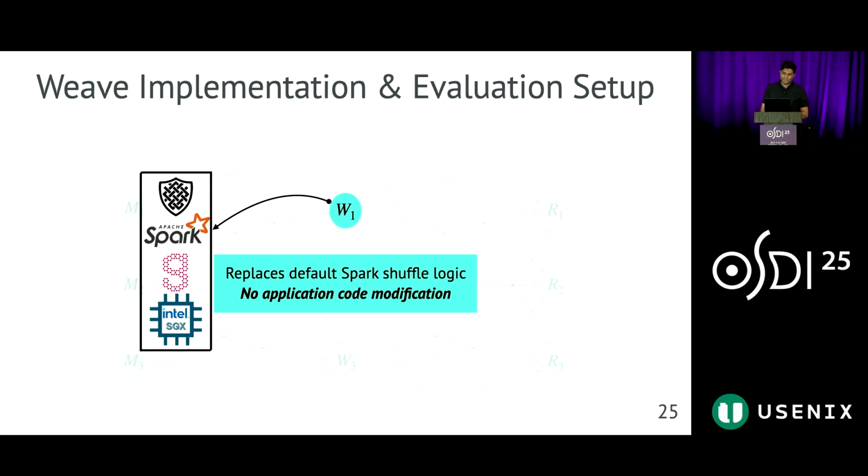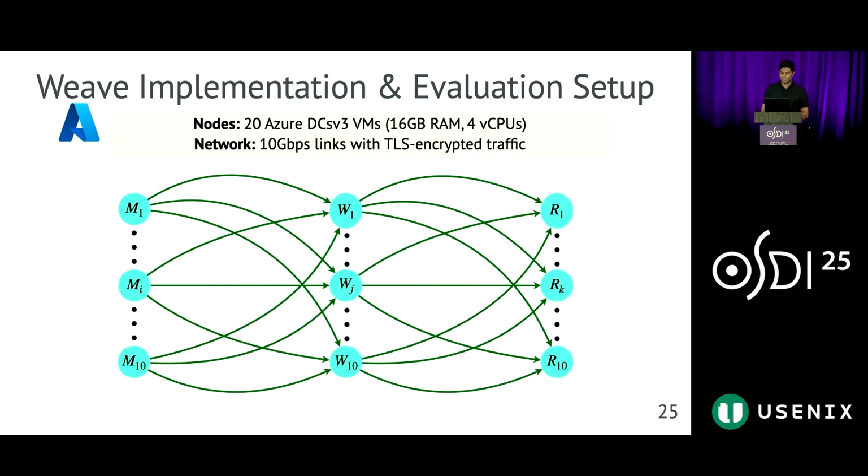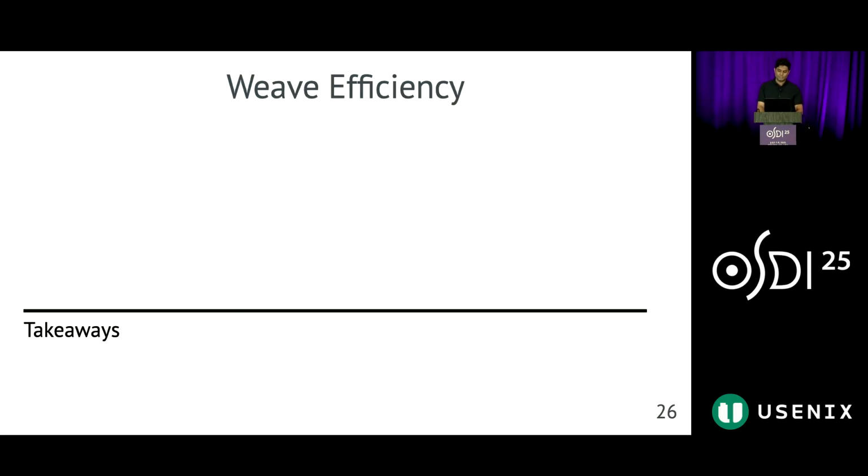Weave is implemented within Apache Spark and requires no code modification for existing Spark applications. We have evaluated Weave on 10 to 20 node Azure cloud clusters of secure SGX-based VMs. I will defer the details of evaluations to the paper, but we have evaluated Weave besides OPEC and shuffle and balance as representatives of sort-based and shuffle-based approaches of prior solutions, and also Spark default shuffling as an insecure baseline.